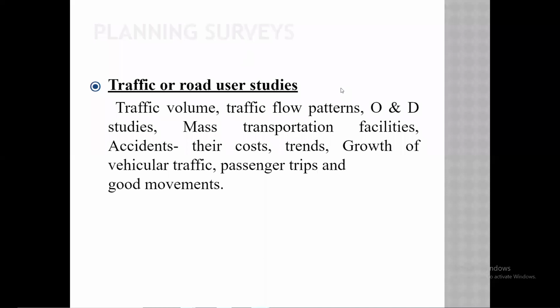So we have just seen the traffic flow pattern. Then origin and destination study means what? In this study, we have to select some vehicle. Suppose I am traveling from Gopalpur, that is our college, to Pandharpur. So the college is our origin and the destination is Pandharpur.